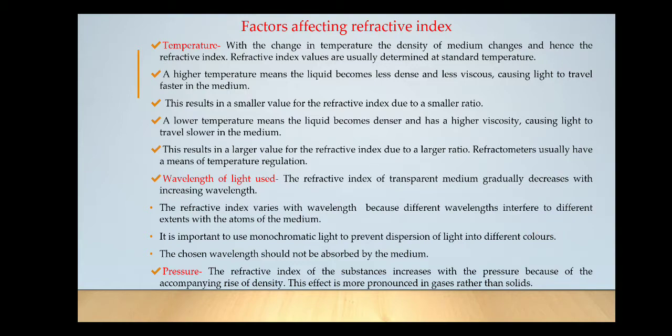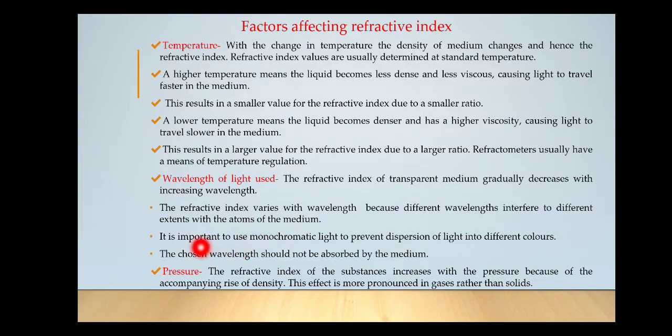So whenever we are using any lamp as a source of light, the lamp should emit a monochromatic wavelength. Monochromatic means of a single wavelength. The light coming from the lamp should be filtered or converted to a single wavelength by using filters, and only then should we use this monochromatic light. Otherwise, different wavelengths will interact differently with the substance whose refractive index has to be measured, and then the readings will be wrong.